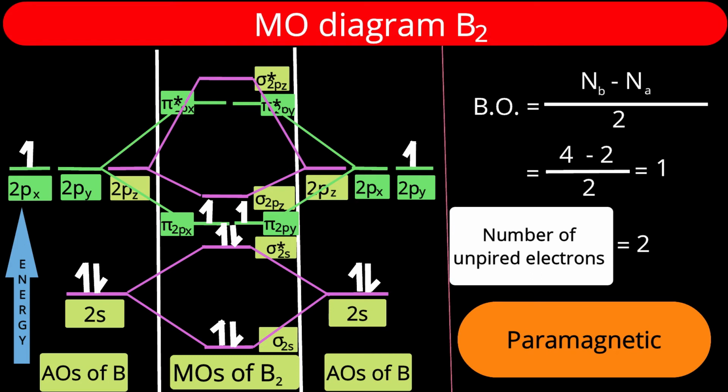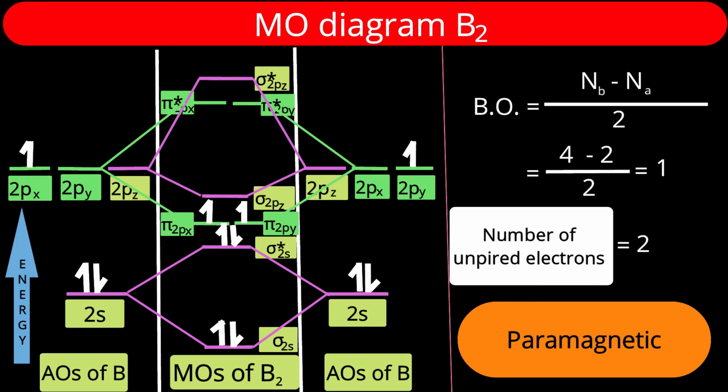So what are our energy levels? Pi 2px, pi 2py. Above that, sigma 2pz. Above that, anti-bonding, that's pi star 2px and pi star 2py, and above that, sigma star 2pz.